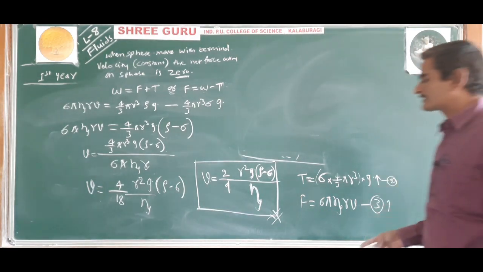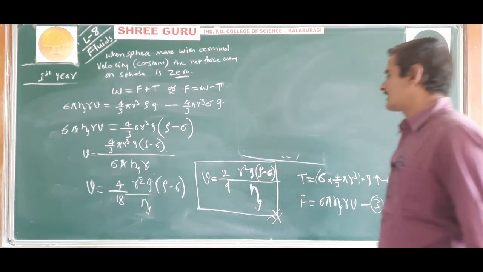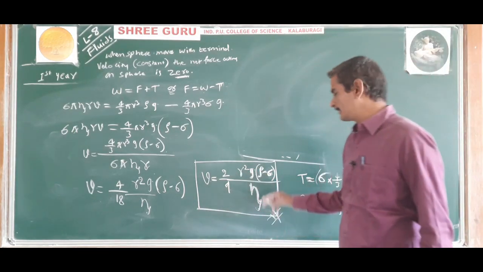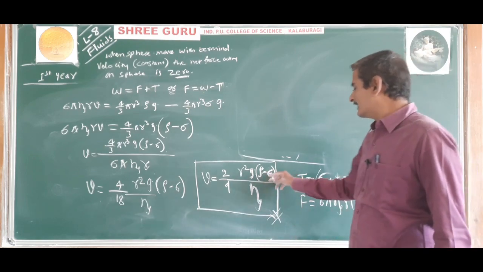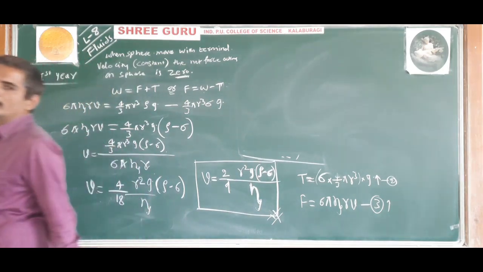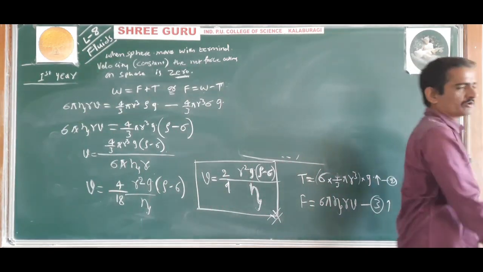So these all are the factors on which the terminal velocity of a body depends.